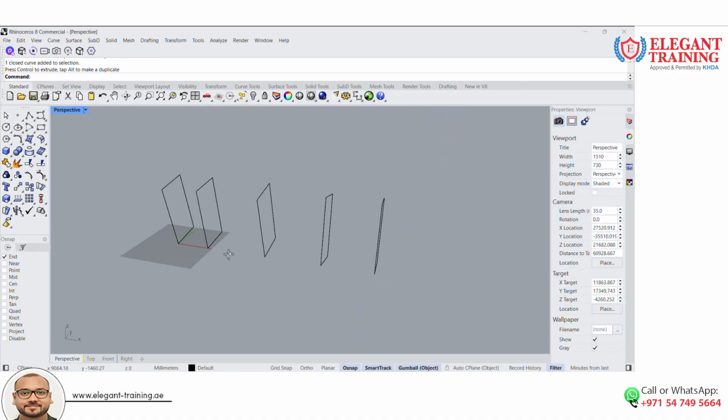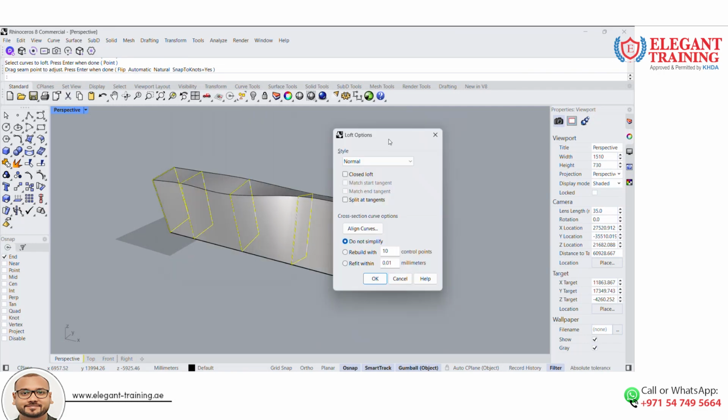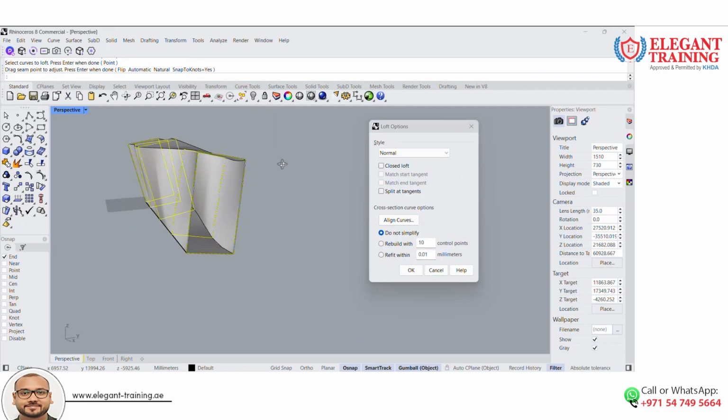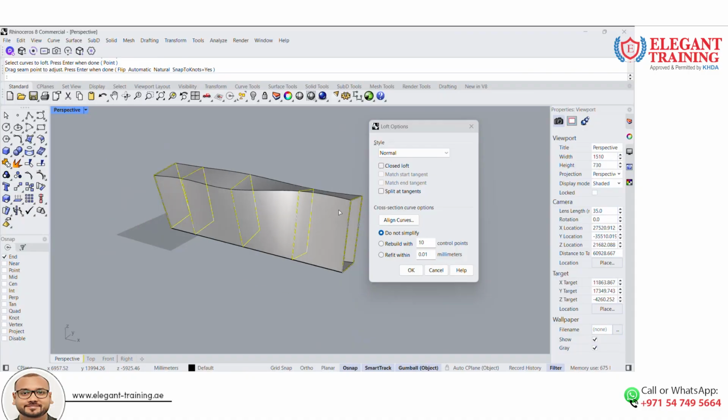Okay, now I'm going to use the loft command. Start by selecting the objects. Now just accept the paths. Now here the loft is created.